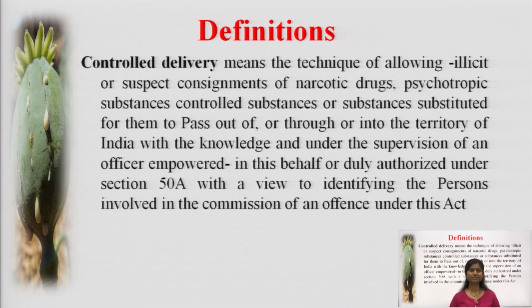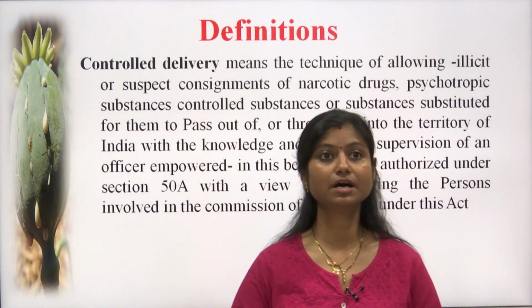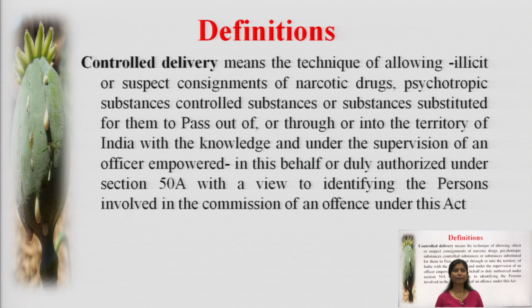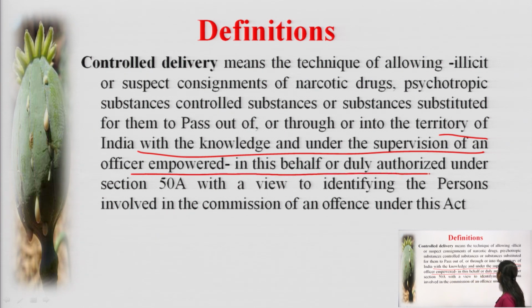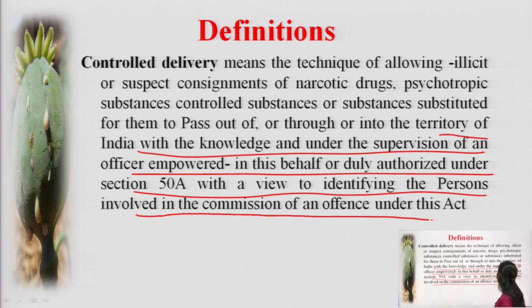Controlled delivery means the technique of allowing illicit or suspect consignments of narcotic drugs, psychotropic substances, controlled substances, or substances substituted for them to pass out of, through or into the territory of India with the knowledge and under the supervision of an officer authorized under Section 50A, with a view to identifying the persons involved in the commission of an offence under this Act.